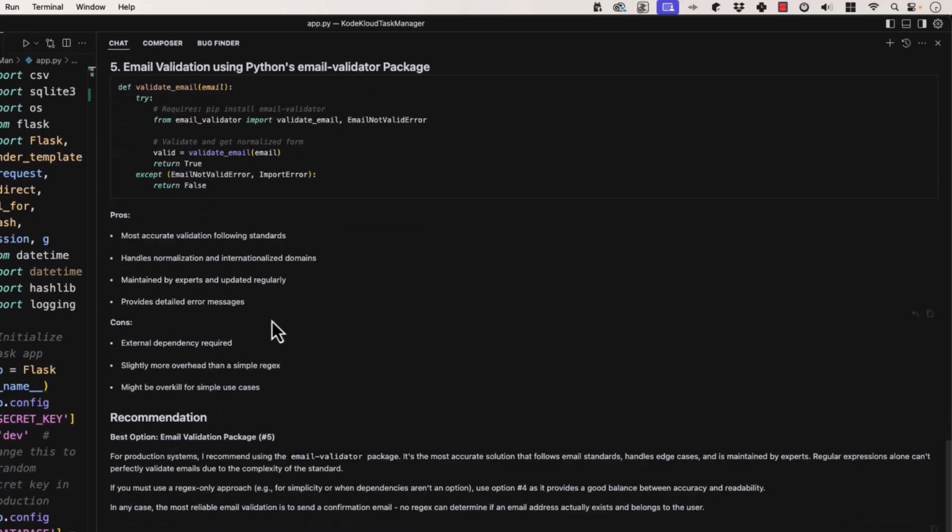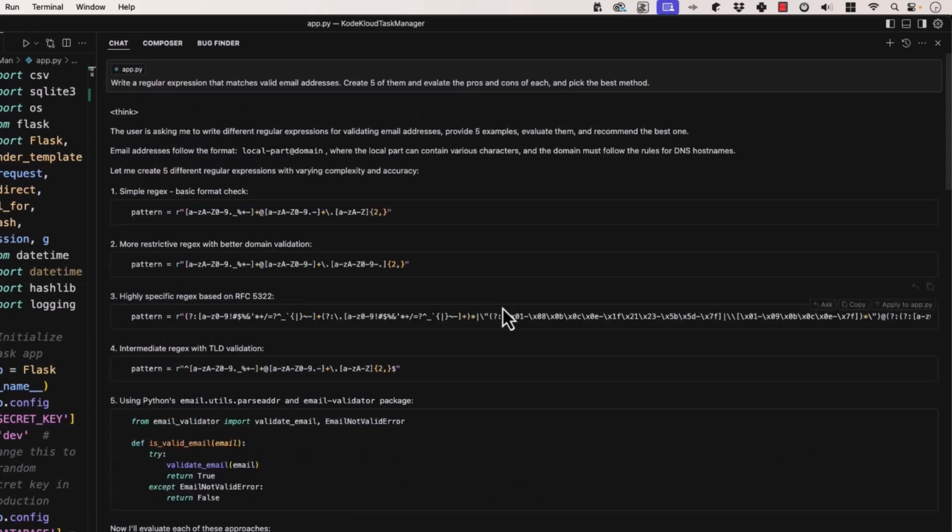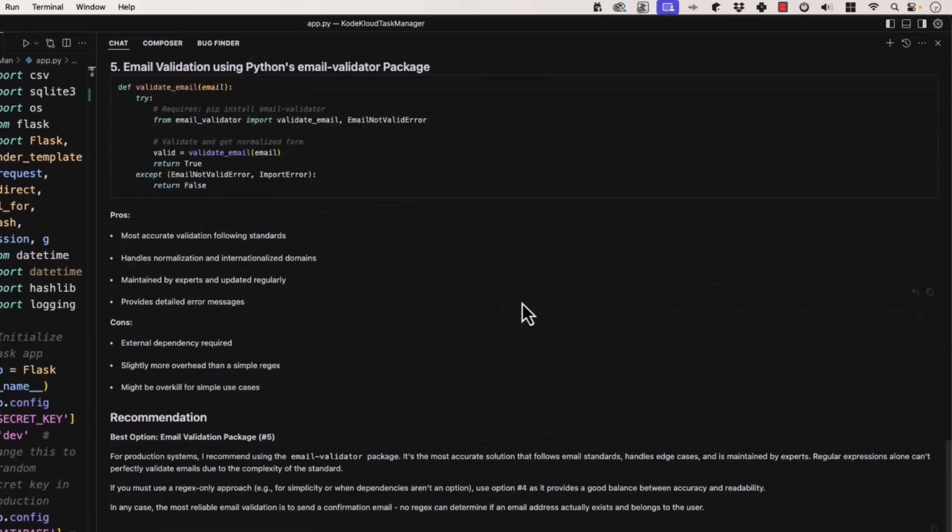So it does explain best option number 5, recommend using it, it's the most accurate solution, etc. If you must use a regex-only approach, use option 4. So that's kind of cool. It gives you a good second choice backup there. In any case, this is another cool prompting method that I wanted to show.